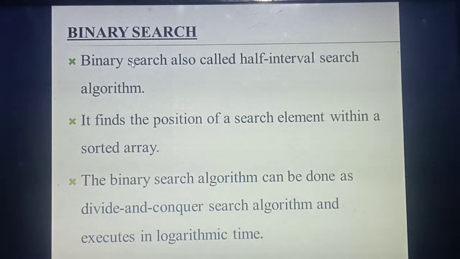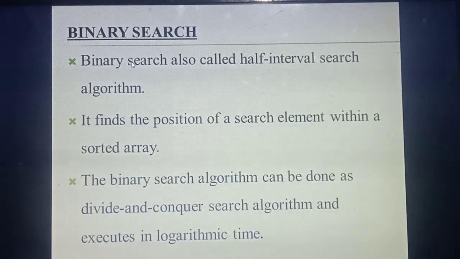What's the other name? Yesterday I taught a point like this: linear search is also called sequential search. Likewise, binary search is also called half interval search. Why do we call it half interval search? Because you are going to start your search from the center or middle portion. Understood? All of you say the first point. Binary search is also called the half interval search algorithm.